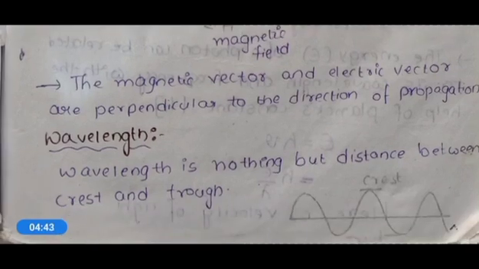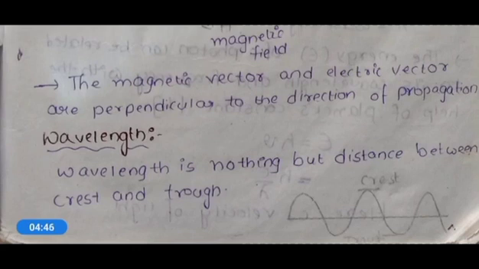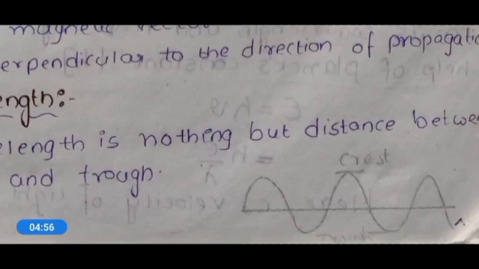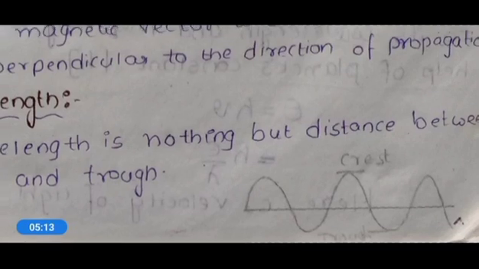Now let's see about wavelength. Wavelength is nothing but the distance between crest and trough. If you see the diagram here, the curve which is upward is called the crest, and the one which is downward is called the trough.